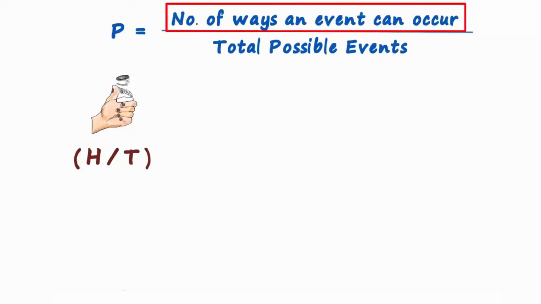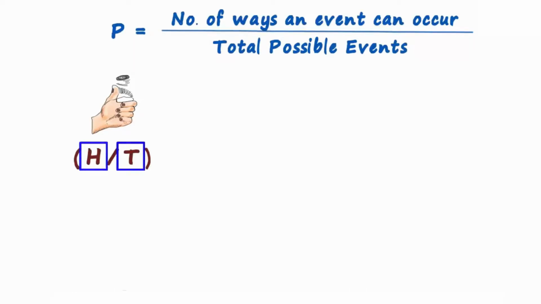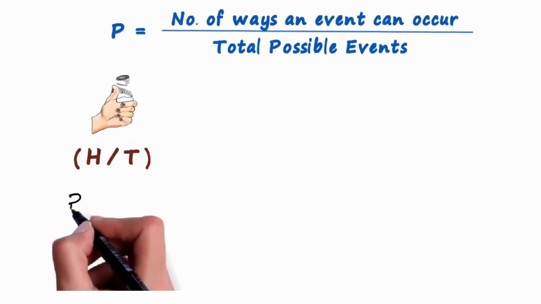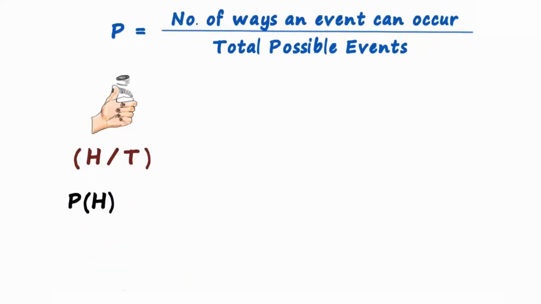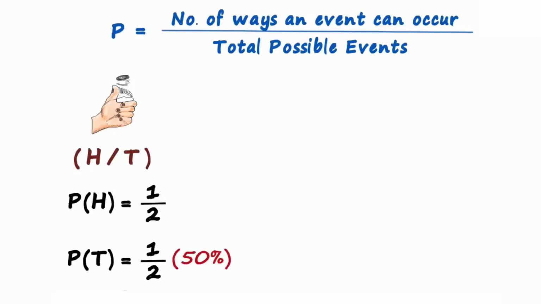What is the number of ways in which we can get a head? There's only one way, and that's if it lands a head. And what are the total possible events? We can get a head or a tail. 2 total events. So the probability of getting a head at the toss of one fair coin is 1 over 2 or 50%. What is the probability of getting a tail then? There's only one way in which we can get a tail, and there are 2 possibilities. Probability of getting a tail at the toss of a coin is also 50%.